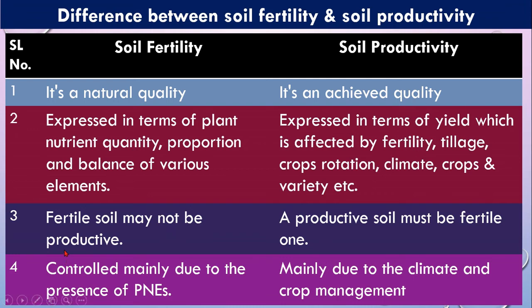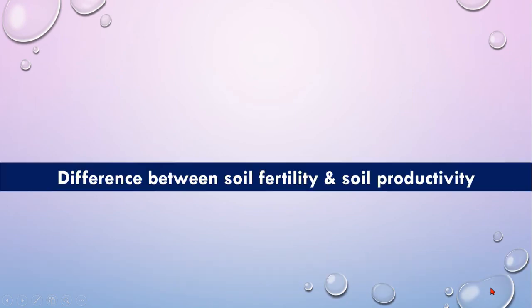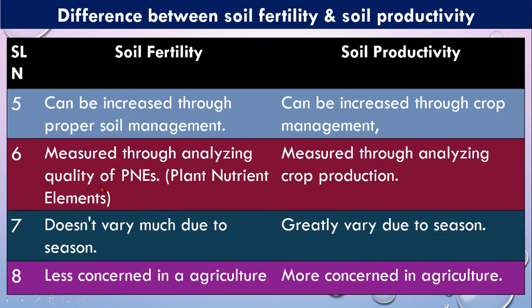Next point is control. Soil fertility is mainly controlled by the presence of PNEs, plant nutrient elements, but productivity is mainly controlled by climate and crop management.